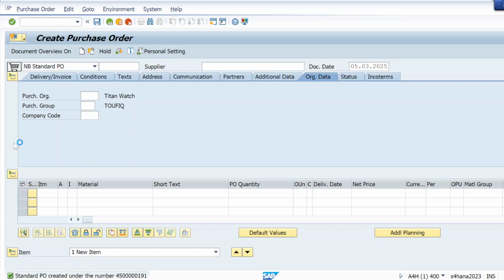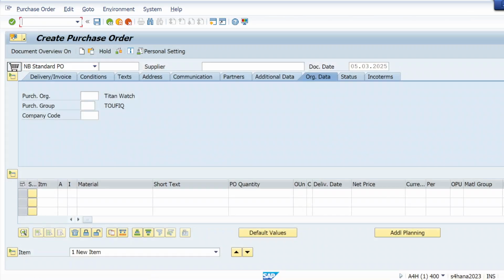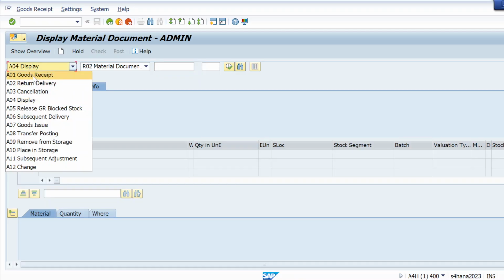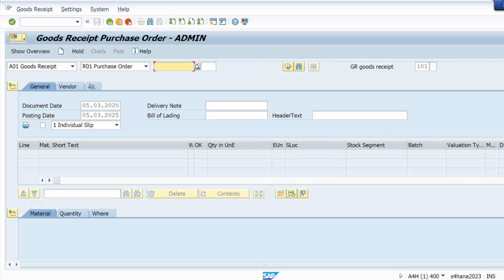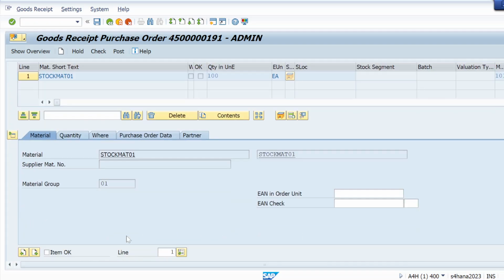Okay, this PO is created. So let me do goods receipt for that. Let me go to MIGO. Goods receipt. Hit enter. Item okay. Check.